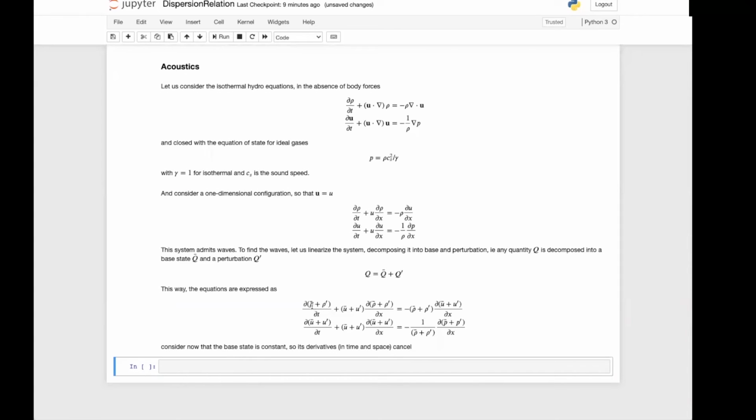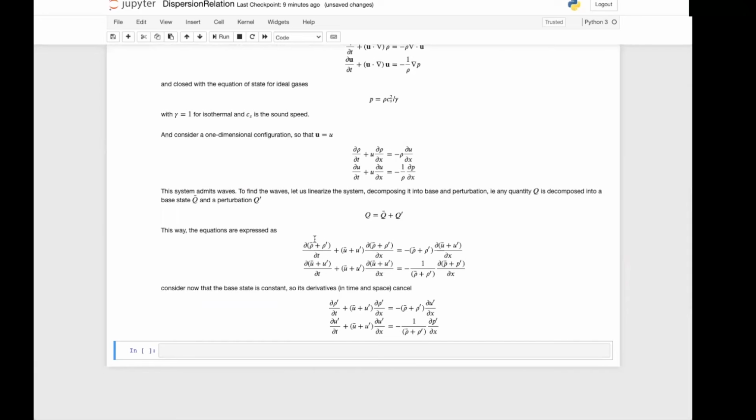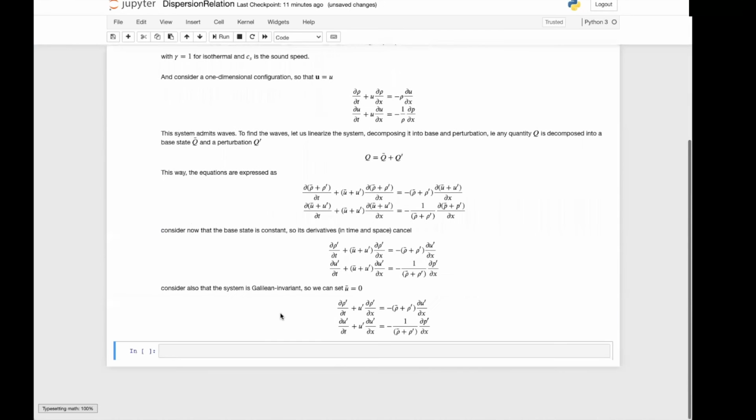So its derivatives, the derivatives of the barred quantity, are going to cancel. So canceling here the bar term in the density, the bar term in the velocity, and in both the time and the spatial derivatives, these are the equations that we get. Now consider also that the system is Galilean invariant, so that we can set u bar equals 0. Even if the system is moving with u bar not equal 0, we can do a Galilean transformation to follow the system, changing the reference frame. So we can write the equations then without the u bar term, and this is what we get.